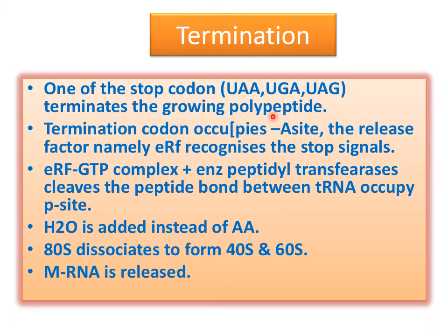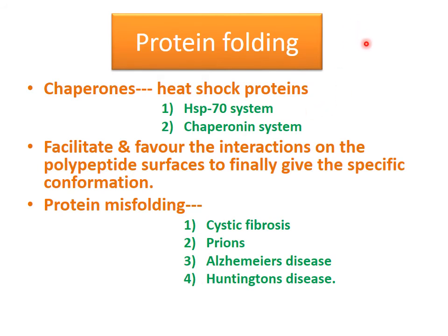Termination terminates the growing polypeptide chain. The termination codon occupies the A site, and the release factor, namely eukaryotic release factor, recognizes the stop signal. This release factor complex and the enzyme peptidyl transferase cleave the peptide bond between the polypeptide and the transfer RNA occupying the P site. Water is added instead of an amino acid, and the ribosome dissociates to form 40S and 60S units, and the messenger RNA is released.